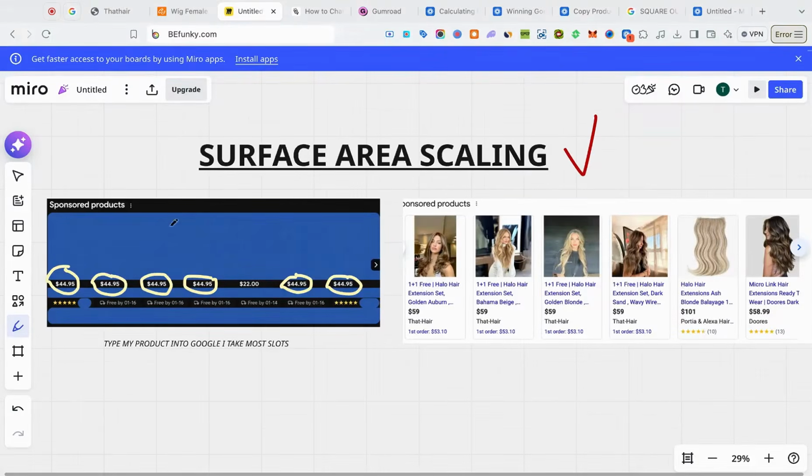So, quick funny story: if you were to type in the name of my product on Google, I show up for most of the slots within the auction slide. Same thing with a company like that here; they show up here, here, here, and here. Meanwhile, this company only has one listing in this slide. This company only has one listing in this slide. So these guys have 4 listings inside of the slide. So who do you think the customer is going to shop with?